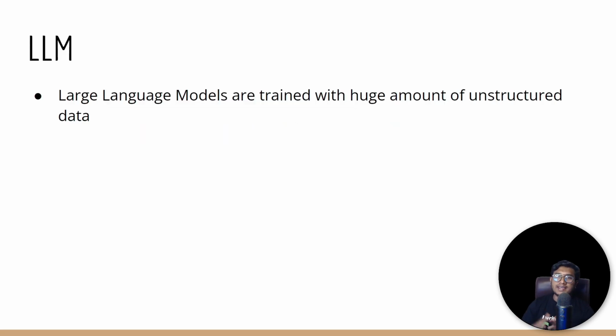Here you can see an LLM is a large language model trained with a huge amount of unstructured data. What does unstructured data mean? Unstructured data is data without labels. In supervised machine learning, as I was saying, we train our model with the help of labels. But it's not possible when we are collecting a huge amount of data to label each and every data point. So instead of labeling them, we feed that unstructured data to the model, and my model will try to learn the relationship between the data.